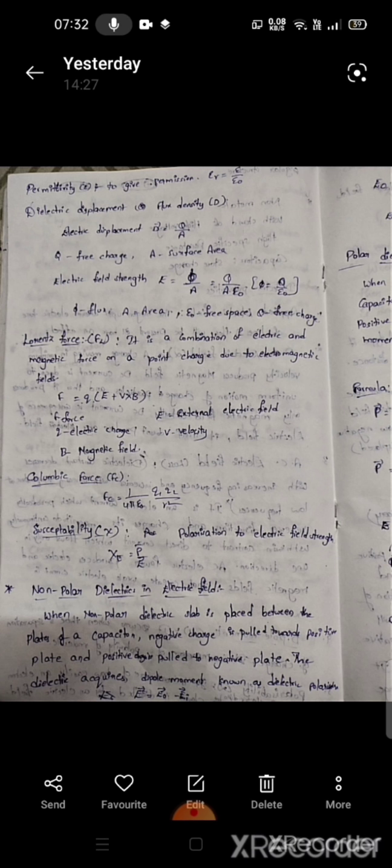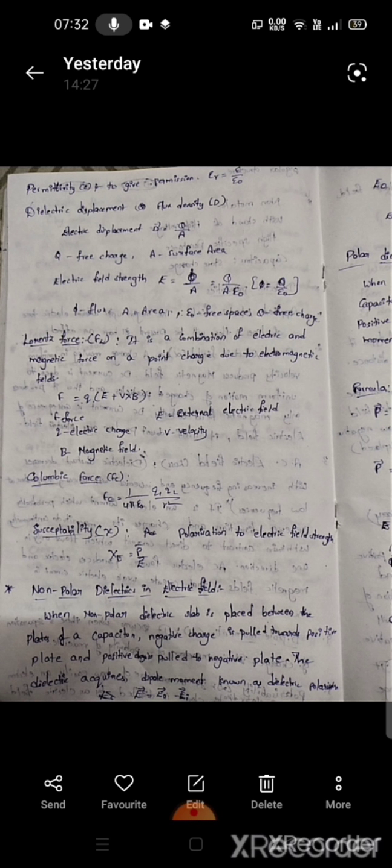Non-polar dielectrics in electric field. When a non-polar dielectric slab is placed between plates of a capacitor, negative charge is displaced towards the positive plate and positive charge is displaced towards the negative plate. This acquires a dipole moment, known as dielectric polarization. The formula is E equals E naught minus Ei. E is the net electric field strength, E naught is the electric field strength due to the charges on the plates of the capacitor, and Ei is due to induced charges.